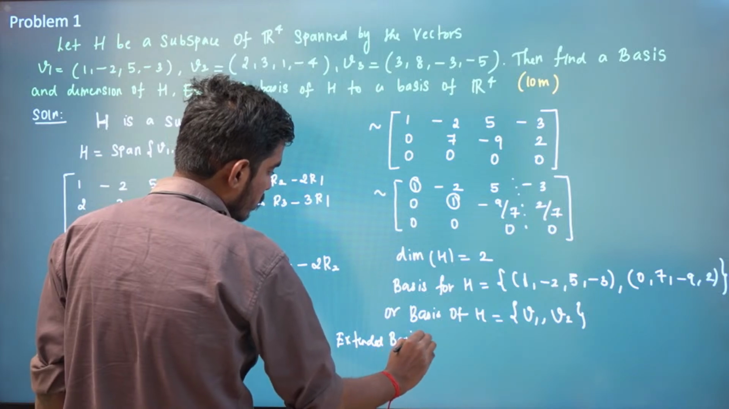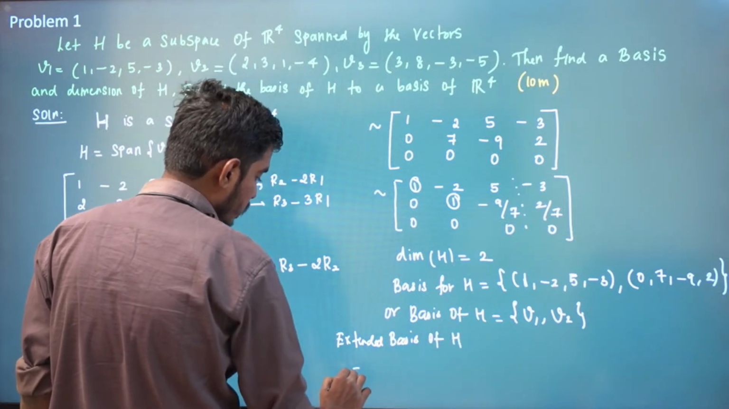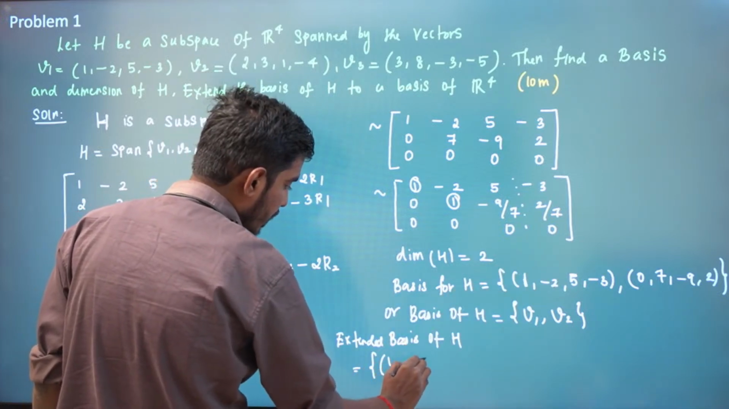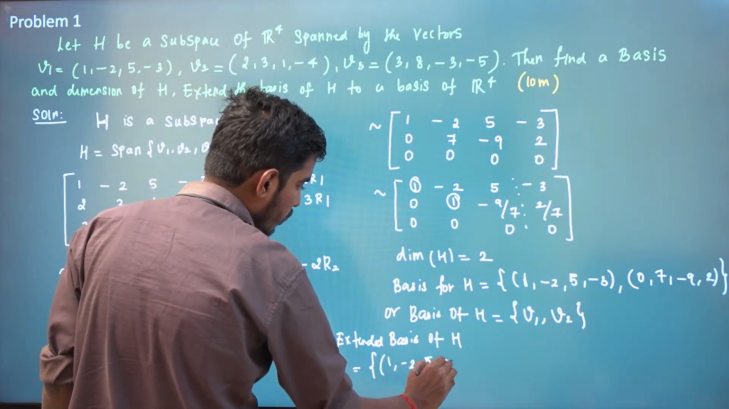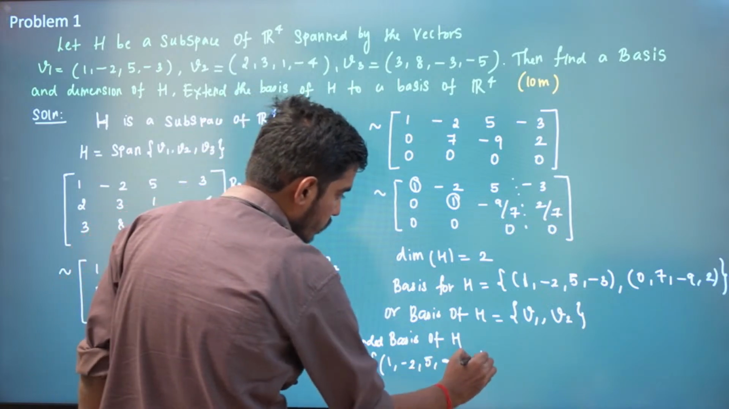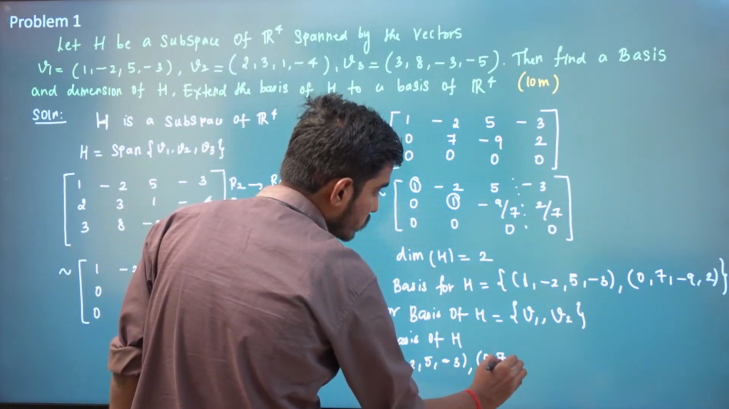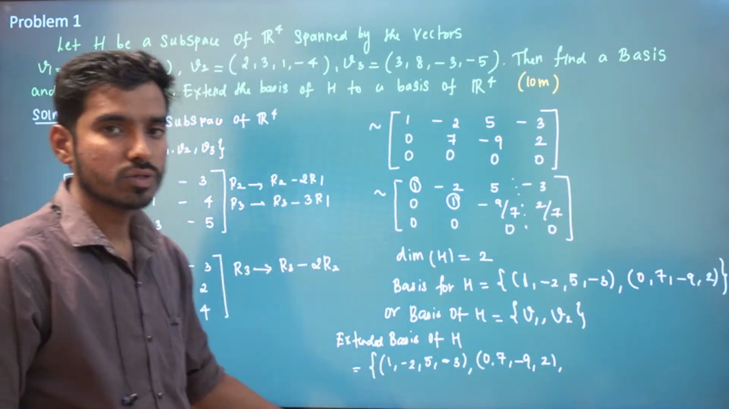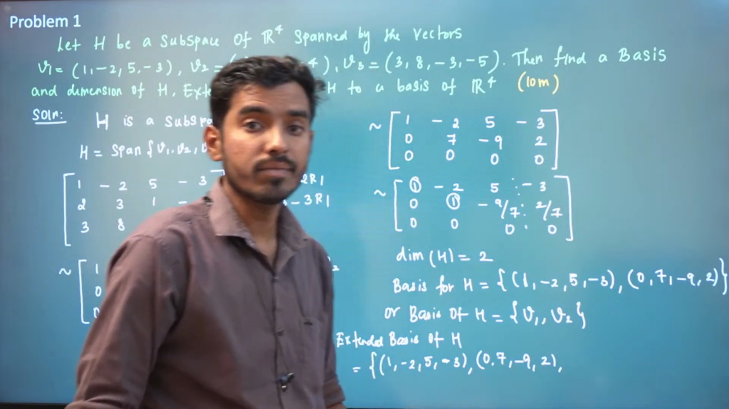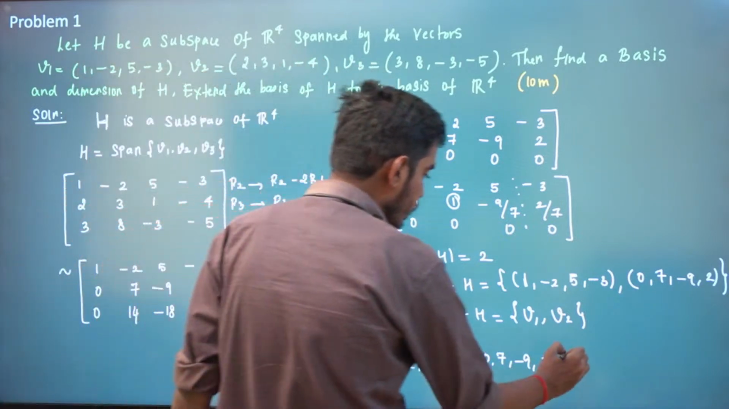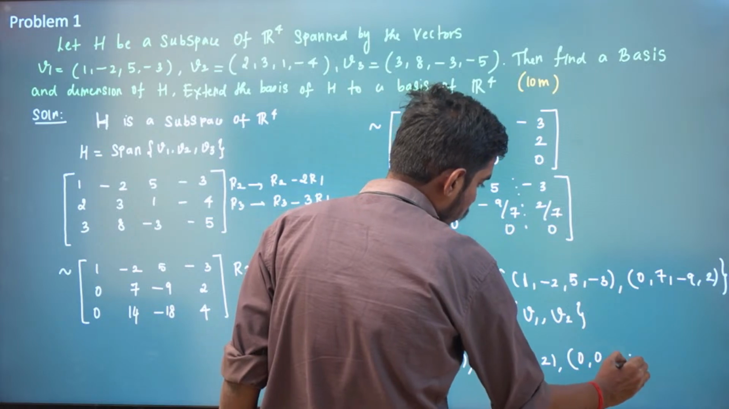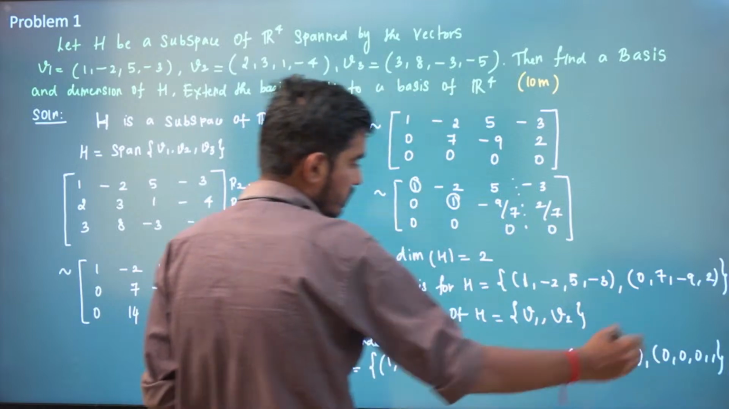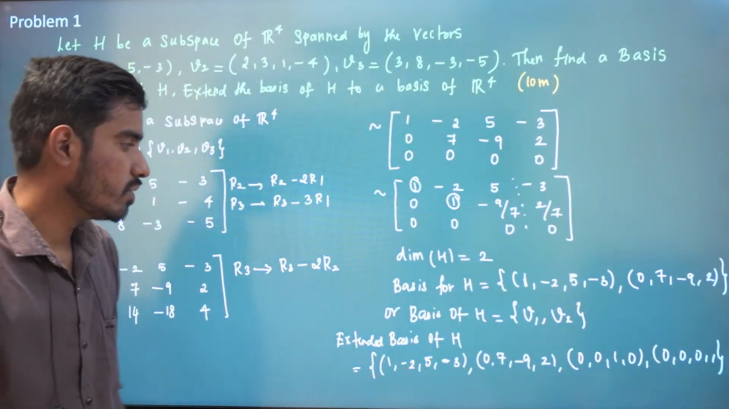Extended basis of H. So already we have 1 minus 2 5 minus 3 0 7 minus 9 and 2. You add 2 more vectors so that all 4 will be of dimension 4. So let us add the vectors 0 0 1 0 0 0 0 1. Now you can see this is of dimension 4.